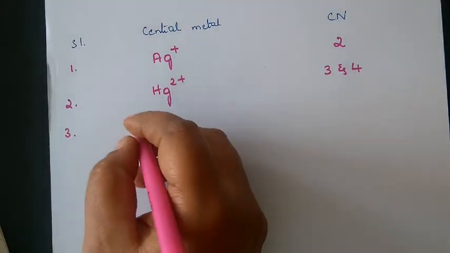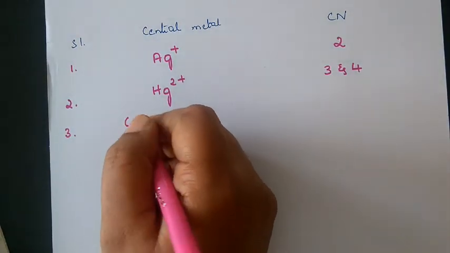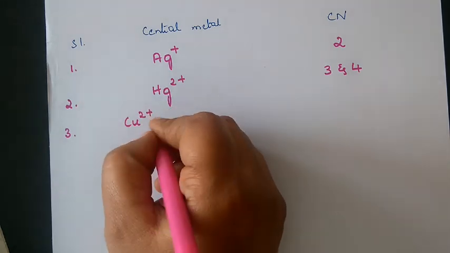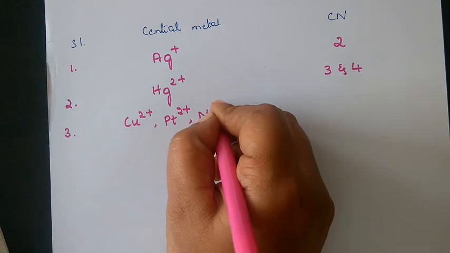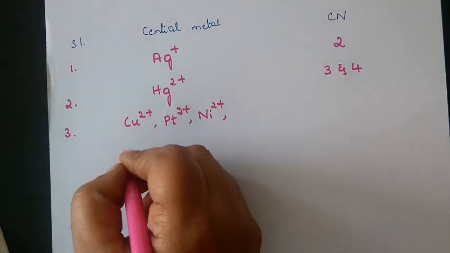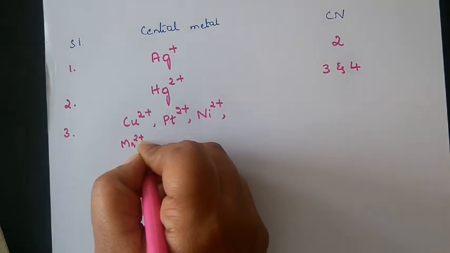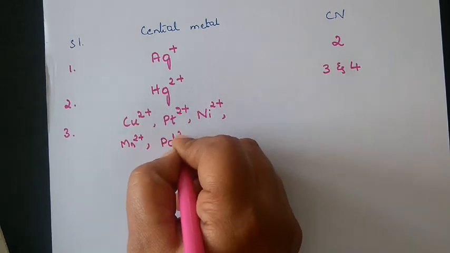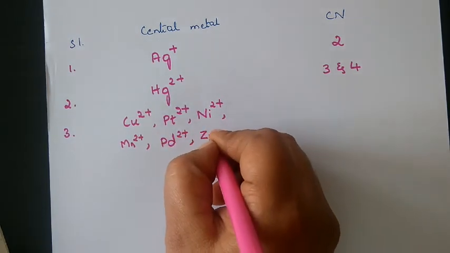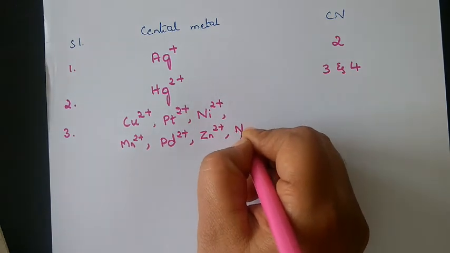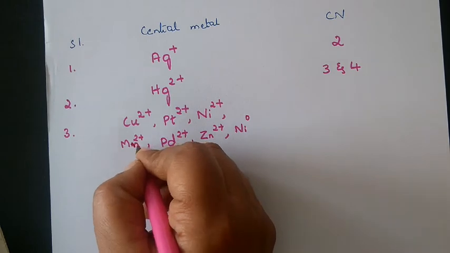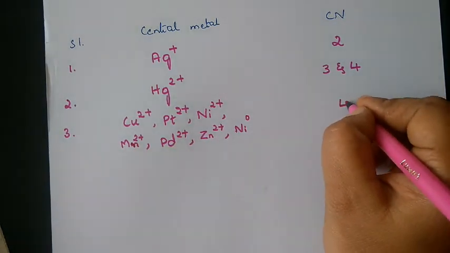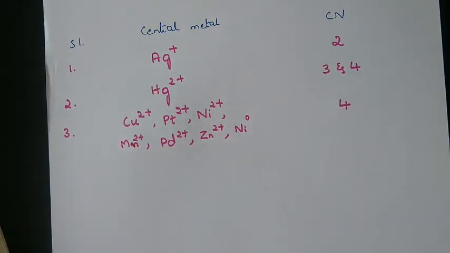Next, the third one, we have many ions for this. So it is Cu2+, platinum 2+, Ni2+, Mn2+, palladium 2+, Zn2+, and nickel with a 0 oxidation state. So in all these cases, the coordination number will be 4. For all of them, the coordination number is 4.